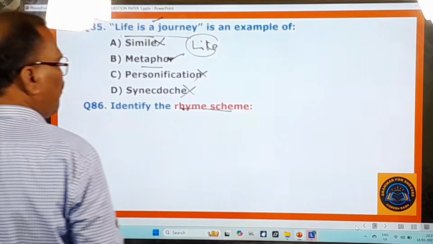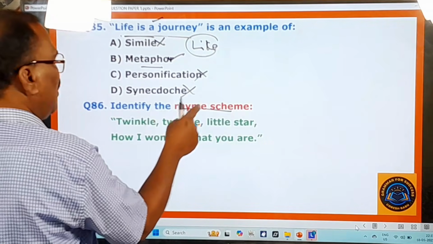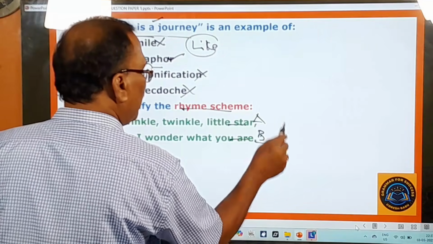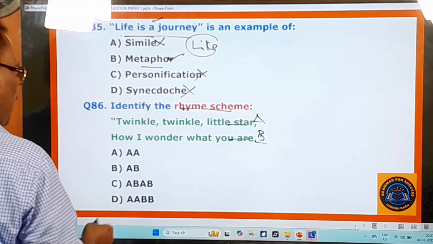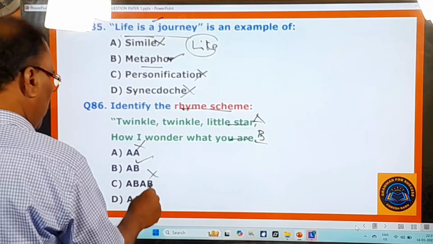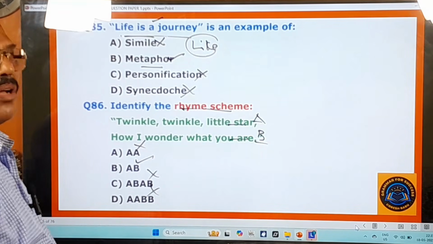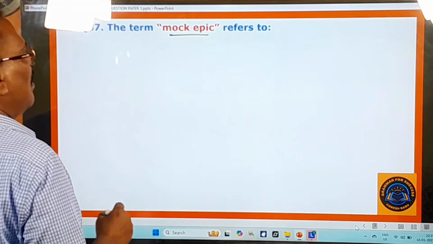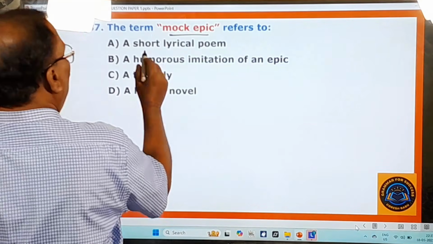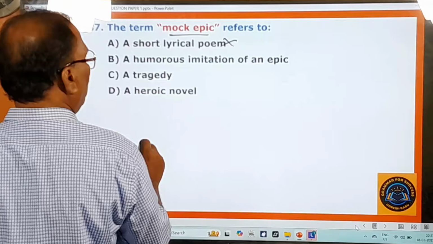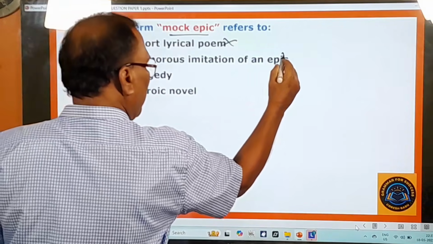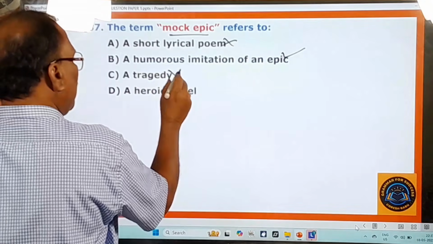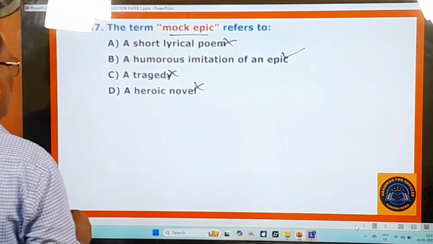Identify the rhyme scheme. "Twinkle, twinkle, little star, how I wonder what you are." So star and are, A, B. That must be your rhyme scheme. A, A, B is the right one, and all others are wrong. Okay, you move on to other questions. 87th question. The term mock epic refers to... Mock epic, everybody knows, is not a short lyrical poem. A humorous imitation of an epic. Yes, this is the right one. Mock epic means a humorous imitation of an epic. A tragedy, no. A heroic novel, no. Right. And you go to the next question.